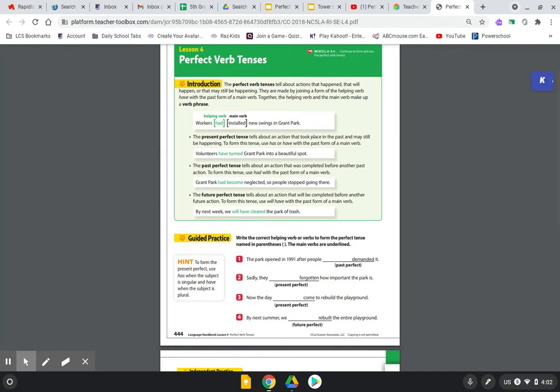That's how you can use perfect verb tenses. So when you're looking at these, you're thinking, is it past perfect, present perfect, or future perfect? Let's look at a video that shows some additional examples.